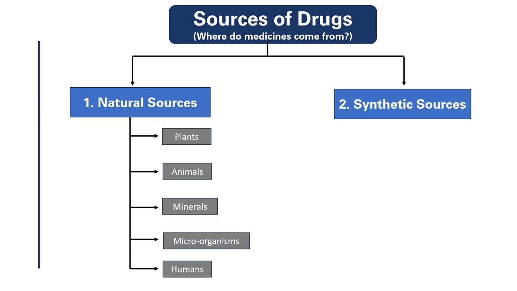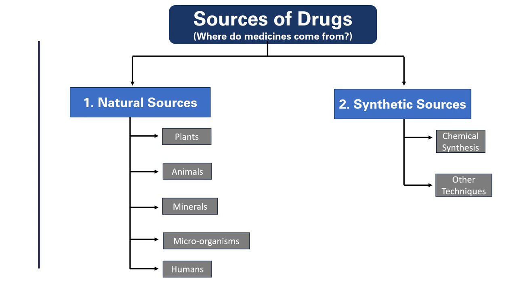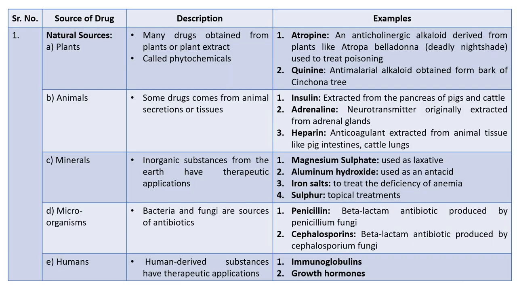Second, synthetic sources. Many modern drugs are made completely in the lab from chemicals, called synthetic drugs. They offer advantages over natural sources such as precise control over purity, consistent quality and scalability. Synthetic sources include chemical synthesis and other techniques such as cell cultures, recombinant DNA technology and hybridoma technique. These are advanced biotechnological methods trending nowadays. So, let's go into depth.